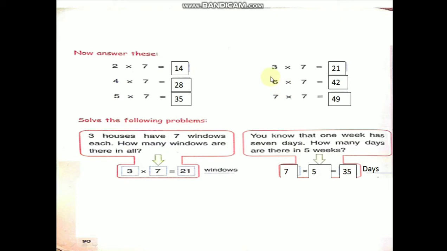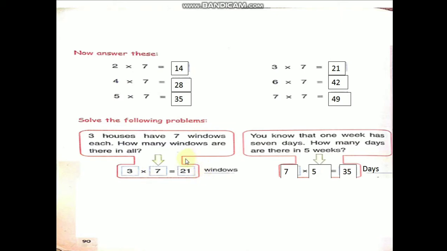Isn't it, children? 7 3s are 21. 7 6s are 42. 7 7s are 49. Okay children, learn the 7 table. Now here are 2 word problems. I'll explain, children. 3 houses have 7 windows each. How many windows are there in all? What do you have to do? Multiply. 3 7s are 21 windows.